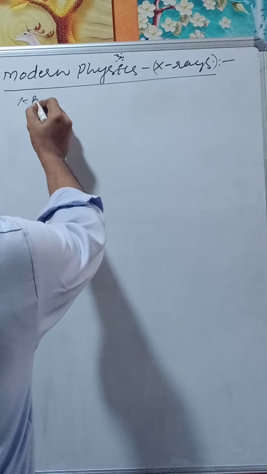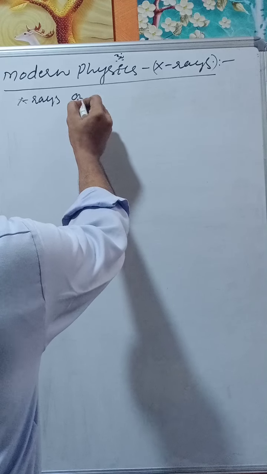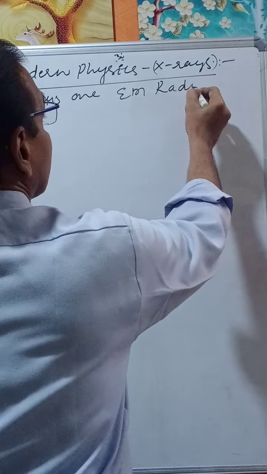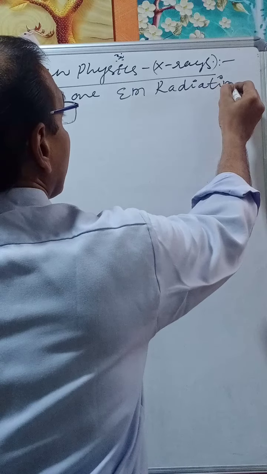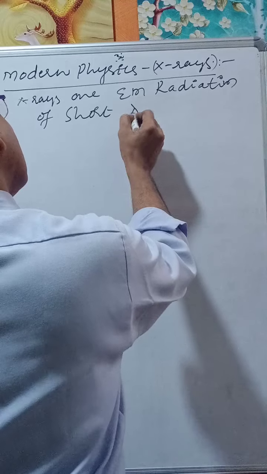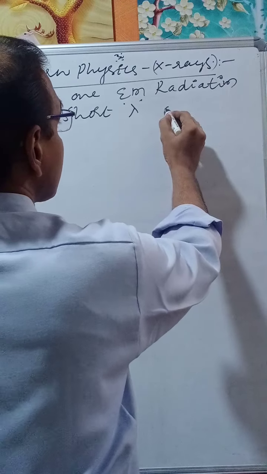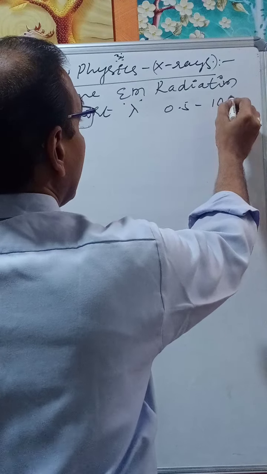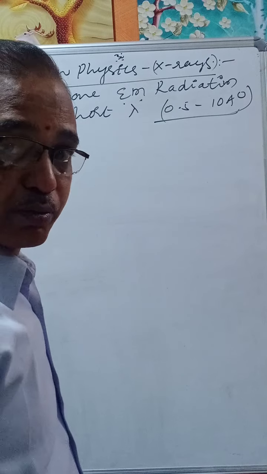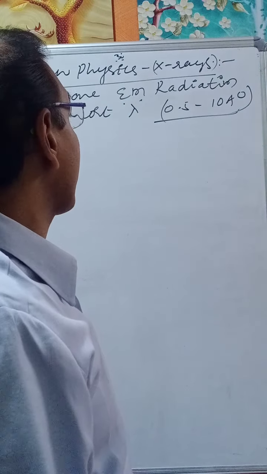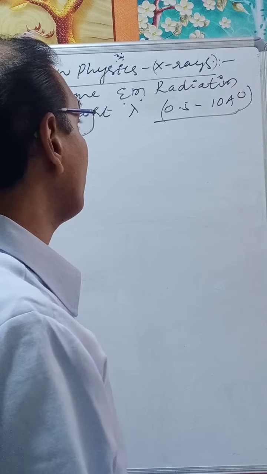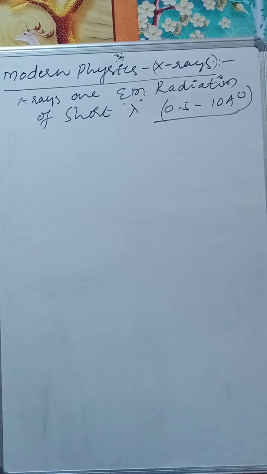X-rays are electromagnetic radiation of short wavelength. Short wavelength, that is 0.5 to 10 angstroms. X-rays are electromagnetic radiation of very short wavelength, of the order of 0.5 to 10 angstroms.